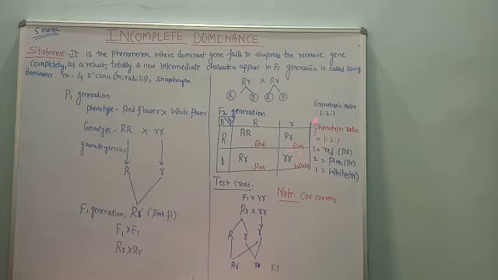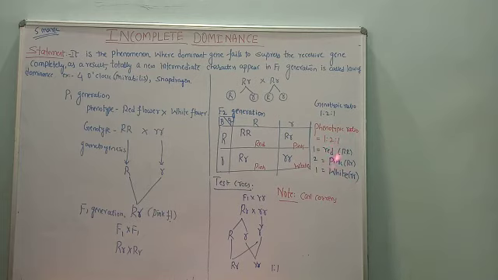Then what about the genotypic ratio? It is also the same. Because how many red flowers are there? Only 1, having capital R, capital R. How many capital R, small r? 2. See here, 2 pink flowers. How many small r, small r? Only 1. Thus capital R capital R 1, capital R small r 2, small r small r 1. Thus the phenotypic as well as the genotypic ratio are the same.